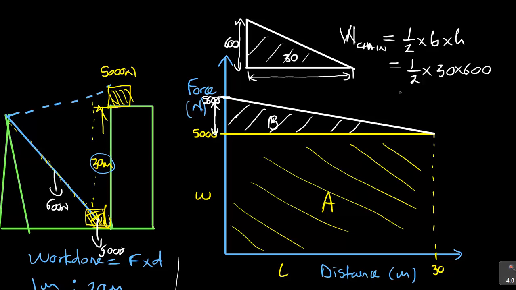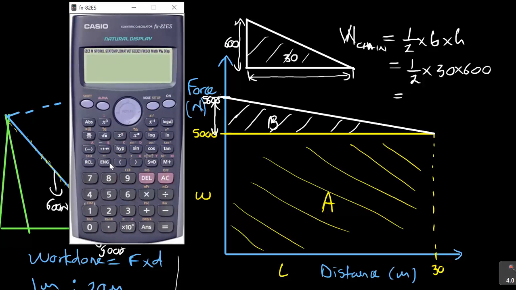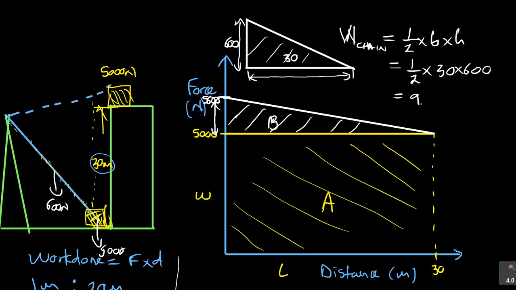When you do that, half times 30 times 600 gives us 9,000. But don't forget, the work is in joules, so say W_C for the chain, 9,000 joules.